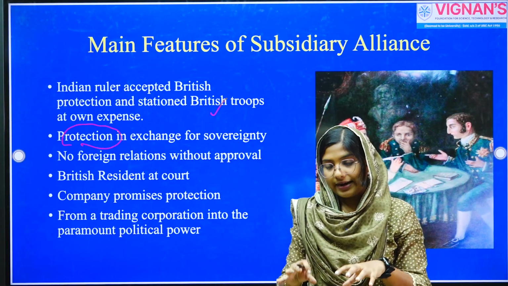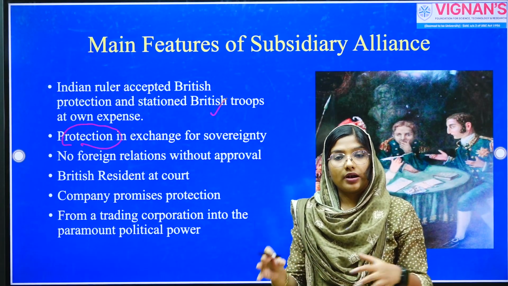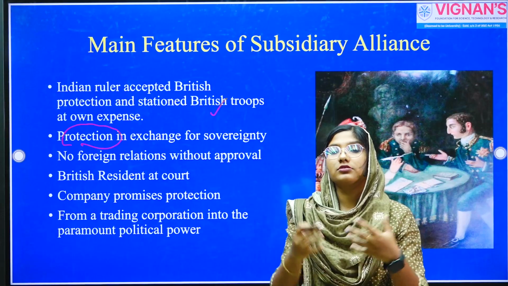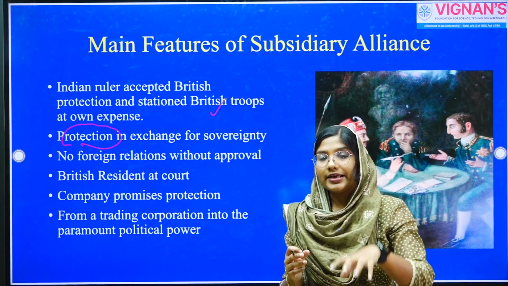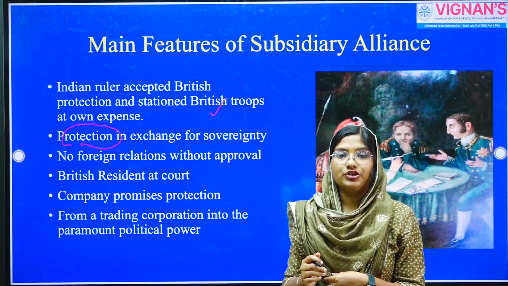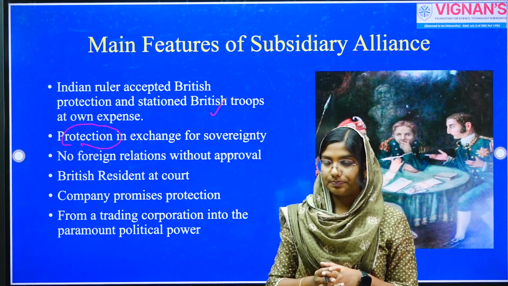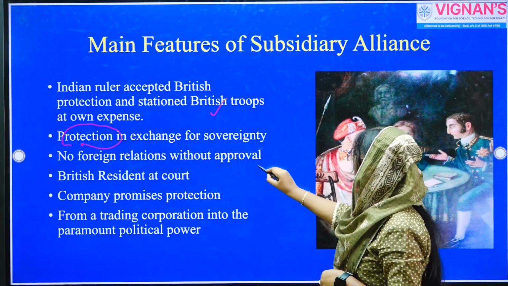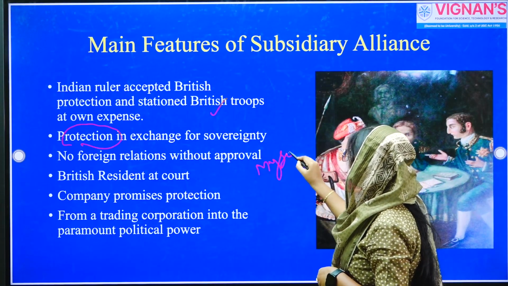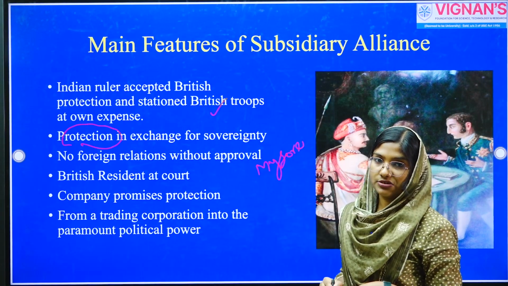But the problem is that in order to maintain a huge or large European army, they have to pay a lot of money also. So the money has to be given by the regional kingdom as far as the maintenance of this European army is concerned. Suppose, let's say, that Mysore signed this Treaty of Subsidiary Alliance.